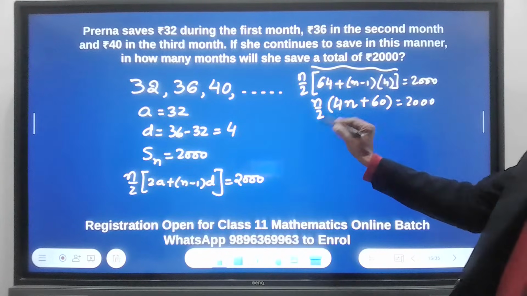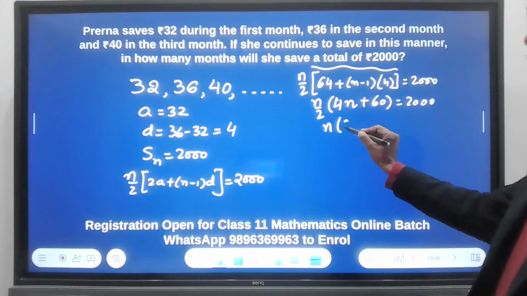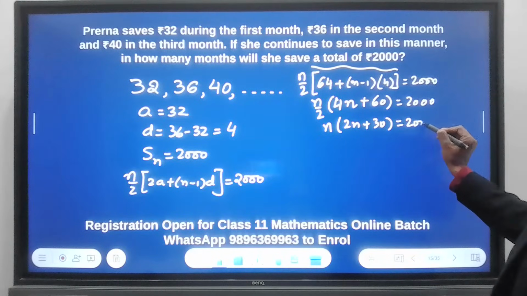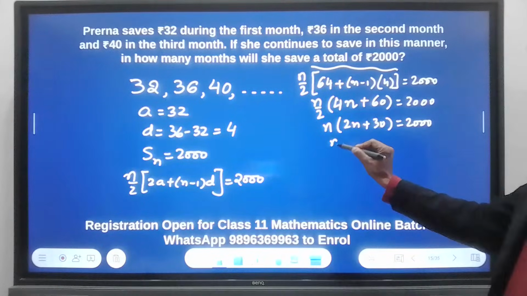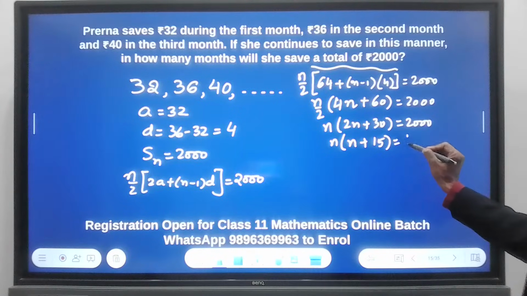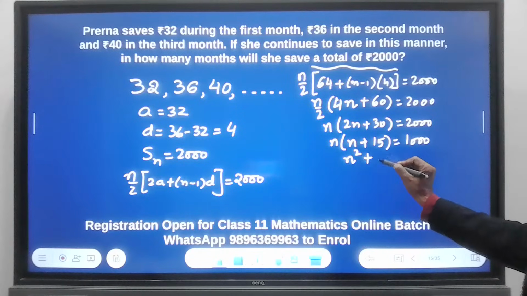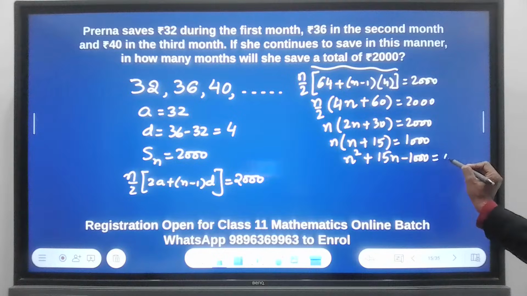So I can cancel the 2 with the common factor 2 inside the bracket. So n times 2n plus 30 equal to 2000. I can cancel the common factor 2 throughout. So n times n plus 15 equal to 1000. So the equation which you get is n square plus 15n minus 1000 equal to 0.